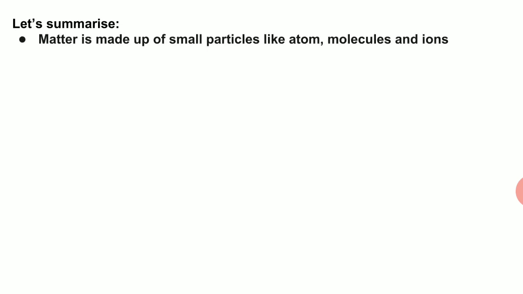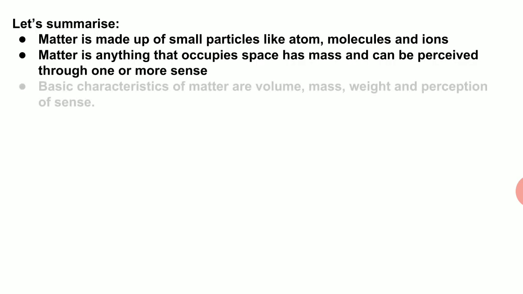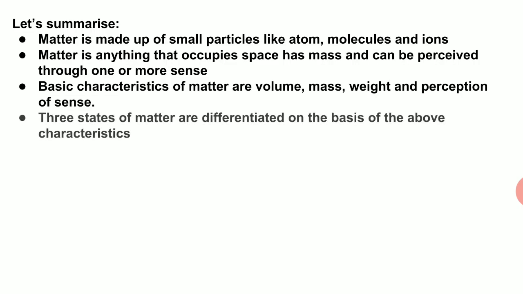We are done for today. Let's summarize what we have done. Matter is made up of small particles like atoms, molecules and ions. Matter is anything that occupies space, has mass and can be perceived through one or more senses. Basic characteristics of matter are volume, mass, weight and perception by the senses. Three states of matter are differentiated on the basis of the above characteristics.